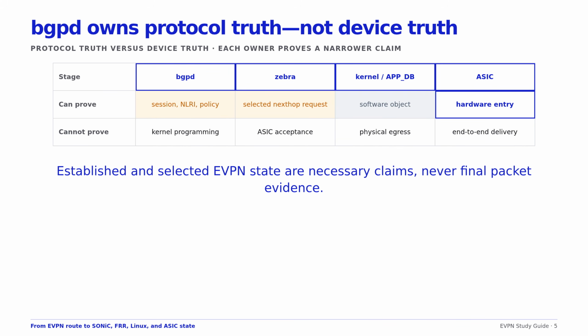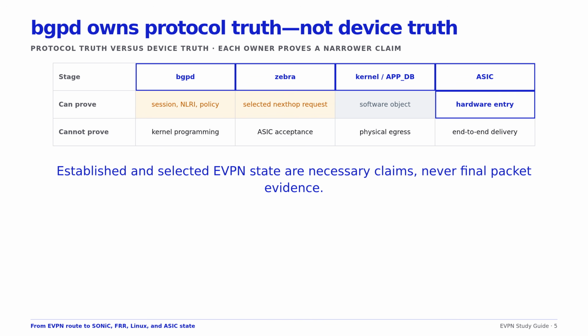FRR BGPD owns BGP protocol state. It can prove that the L2VPN EVPN family was negotiated, an NLRI was received, attributes were decoded, policy imported it, and a best path was selected. Per VNI and Ethernet segment views expose additional derived control state. This evidence is essential but bounded.